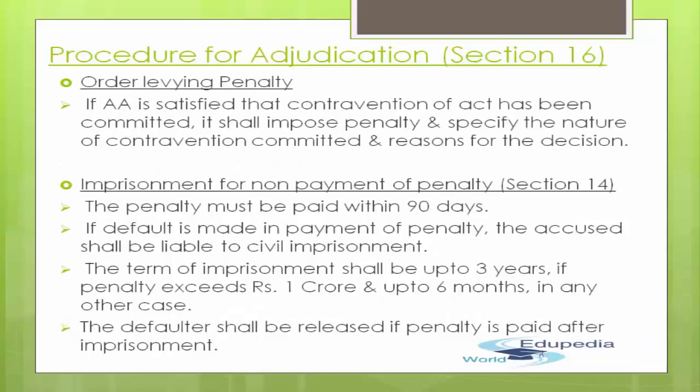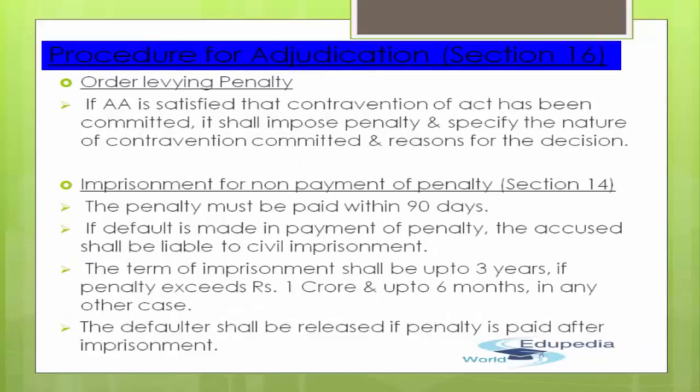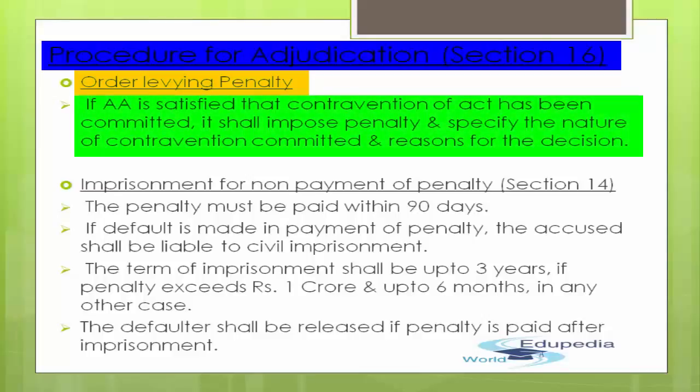Perfect, guys. Let's move to the next topic for the same thing, that is the procedure for adjudication. So that's going on currently as well. Now comes into the picture the order part. So guys, order levying the penalty. Now, if the AA, that is the adjudicating authority, is satisfied that contravention of the Act has been committed, then in that case it shall impose a penalty and specify the nature of the contravention which has been committed, along with the reasons for that particular decision.